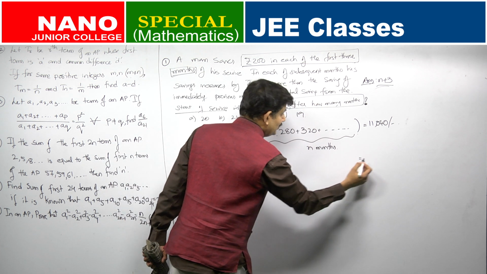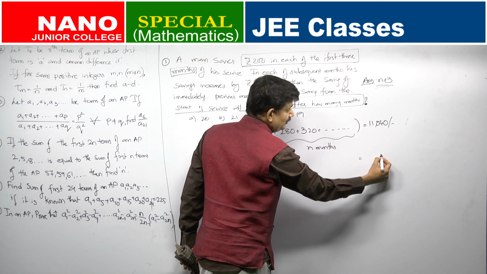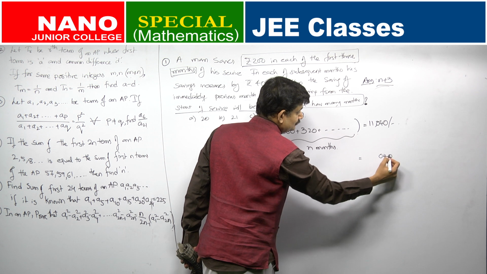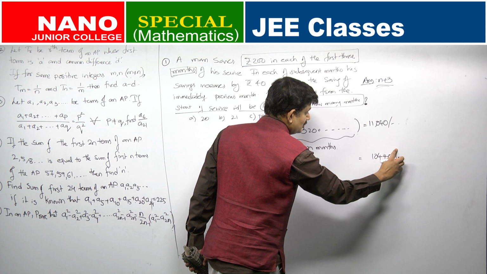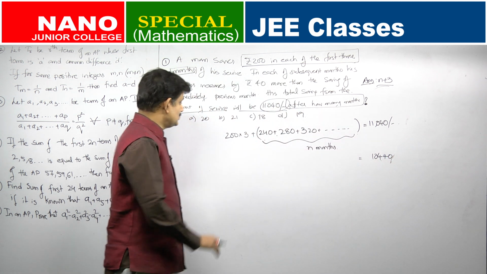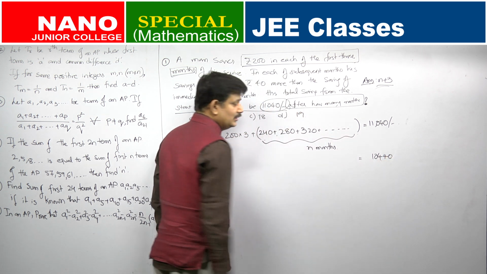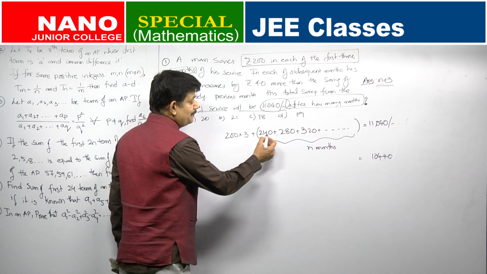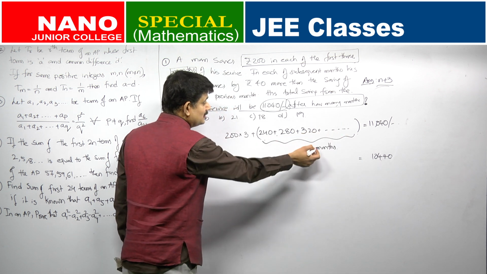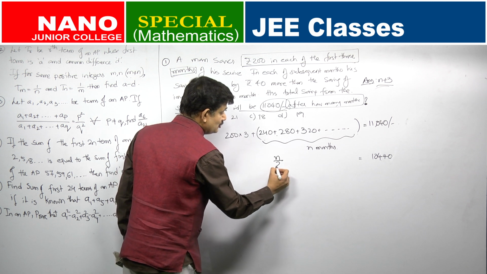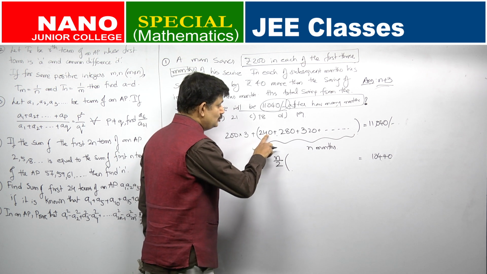So, what will I be left with here? Remove this 600 from 11,040. So, what will I be left with? 10440. Yes or no? Just 600 subtracted from 11,040, I will be left with 10440. This will be equal to how much? 240 plus 280 plus 320, so on. What will be the sum to n terms of this arithmetic progression? n by 2. How many terms? n terms. So, n by 2 into 2a.